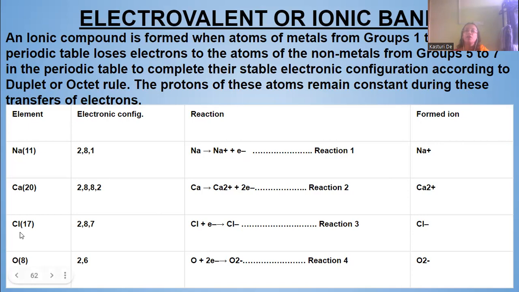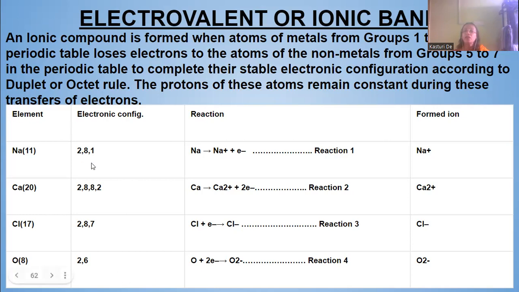Okay. Then chlorine will gain one electron to form chloride. Calcium will lose 2 electrons. Okay, but chlorine will gain 1 electron to form chlorine minus, and oxygen will also gain 2 electrons to form 2 minus.